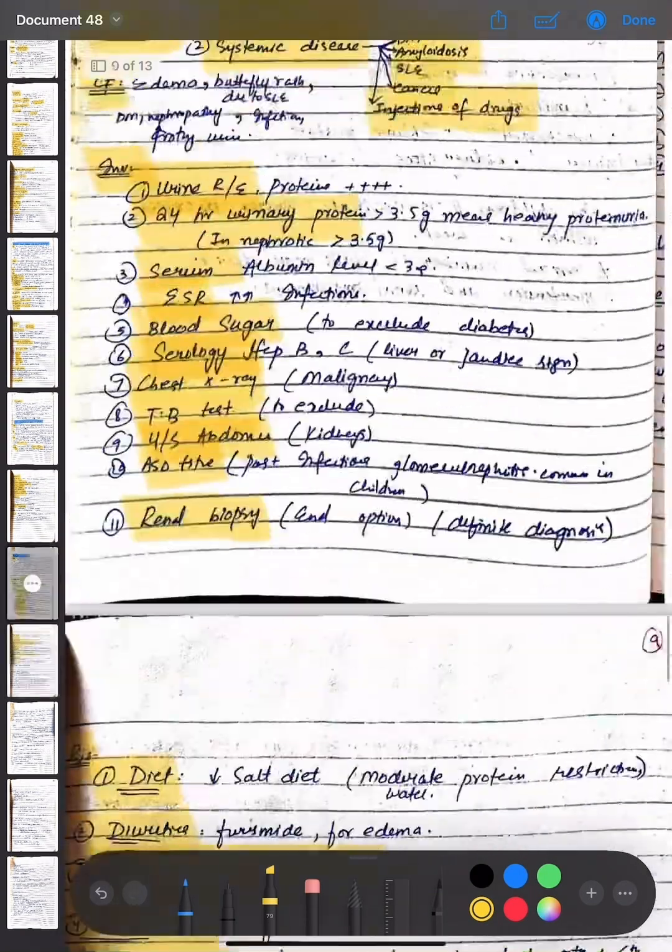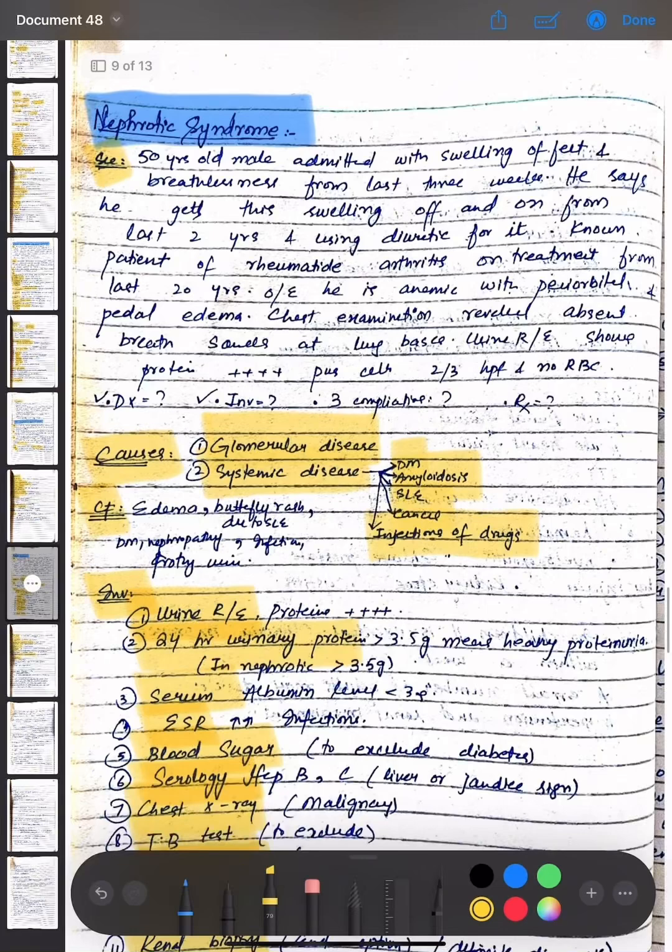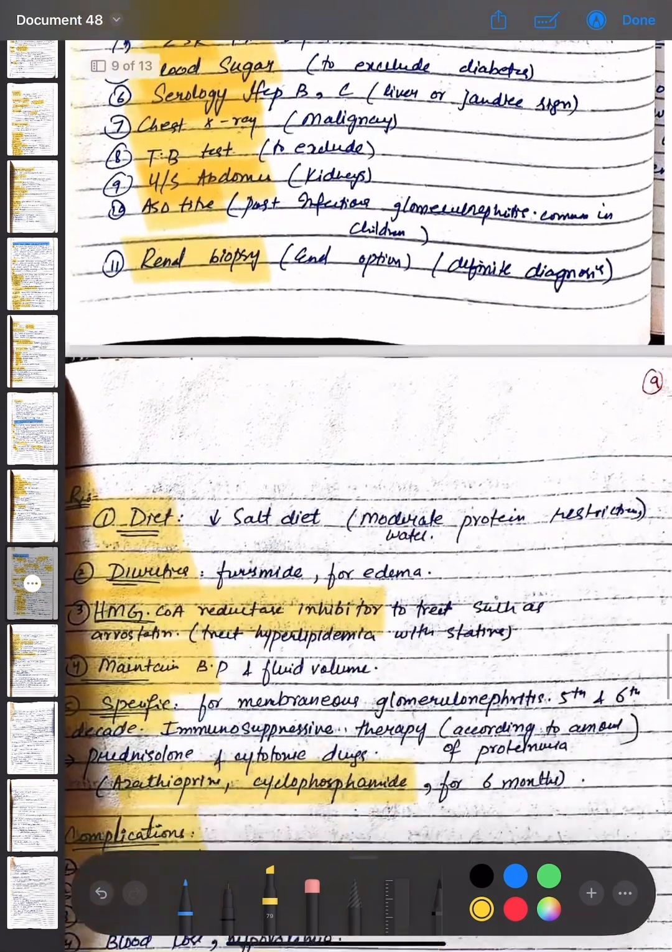So we have discussed the topic nephrotic syndrome. The scenario is a 50-year-old male who is admitted with swelling of feet and breathlessness for the last 3 weeks. He says he gets this swelling off and on for the last 2 years and uses diuretics for it. Known patient of rheumatoid arthritis, on treatment for the last 20 years. On examination, he is anemic with periorbital and pedal edema, and chest examination revealed absent breath sounds at the lung bases. So the diagnosis is nephrotic syndrome.